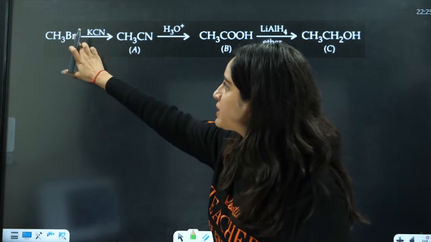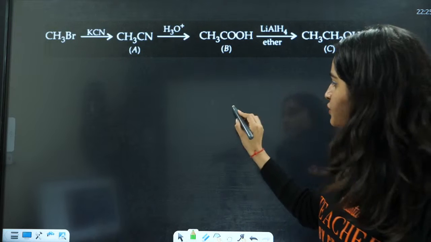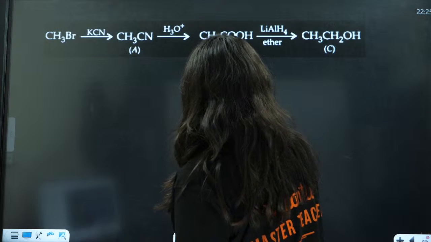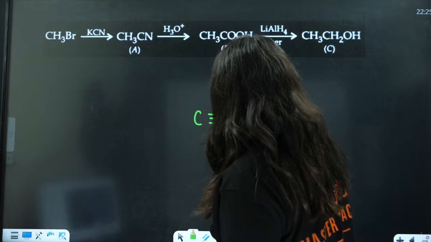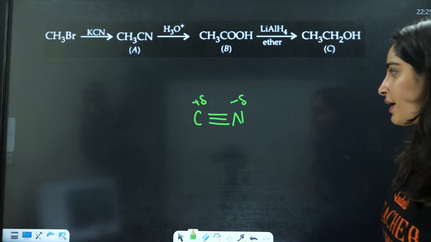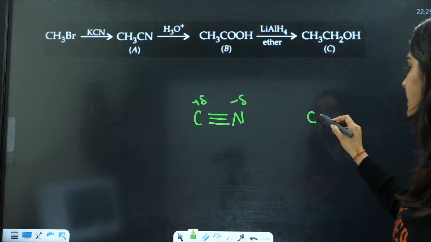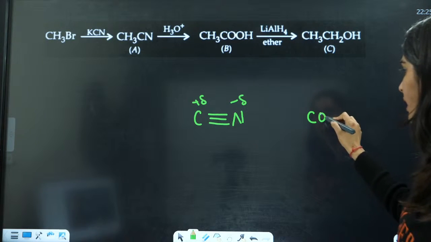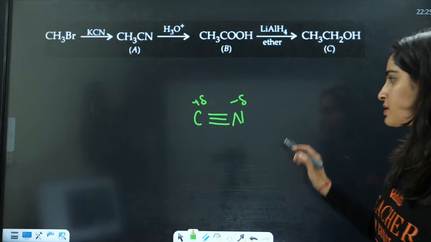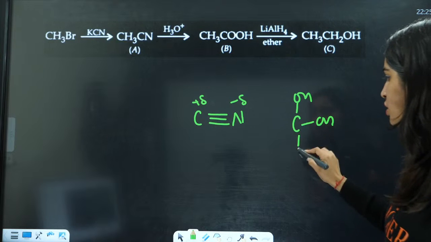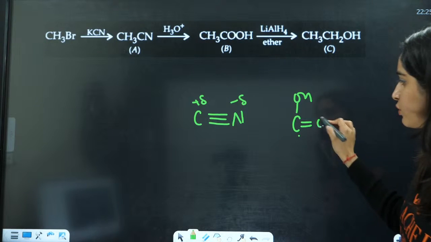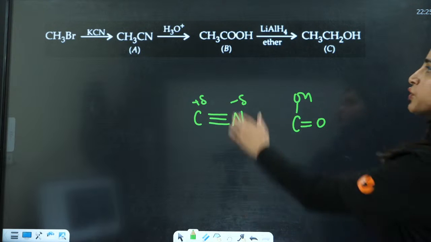CH3Br with KCN, simply replace Br with CN. After the hydrolysis, you have this C triple bond N. This is partially negative, this is partially positive. The two pi bonds are going to break here. So this will be C. This will get converted into COOH after hydrolysis. How does it get converted? Because there will be C(OH)2 with OH, and this will be hydrolyzed. The water will be eliminated and it will lead to the formation of the COOH group here.